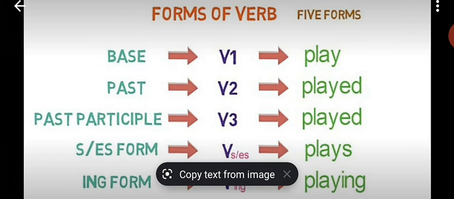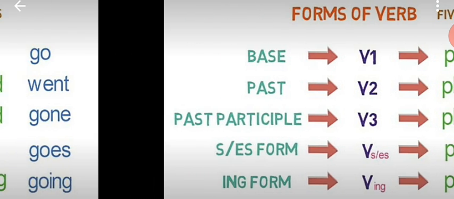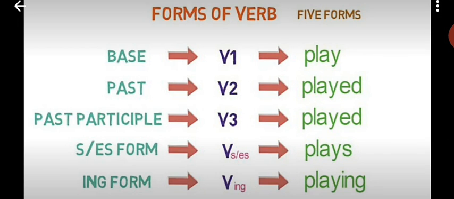Here we are, forms of verbs we were discussing. Verb first form, second form, third form. Now we will take examples of verb forms. If I talk about one verb, it is play. So first form is play. Past means second form, it is played. Past participle means third form of verb, it is also played. S/es means verb plus s or es. Either s we will add or we will add es. And ing means play plus ing is equal to playing.